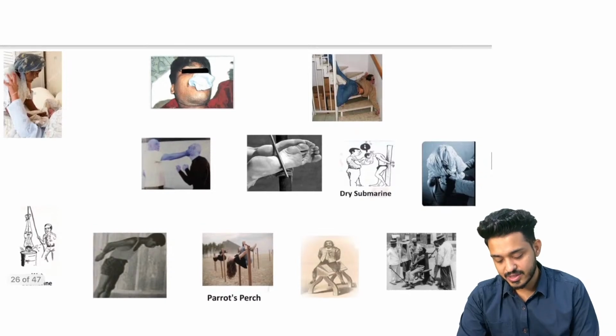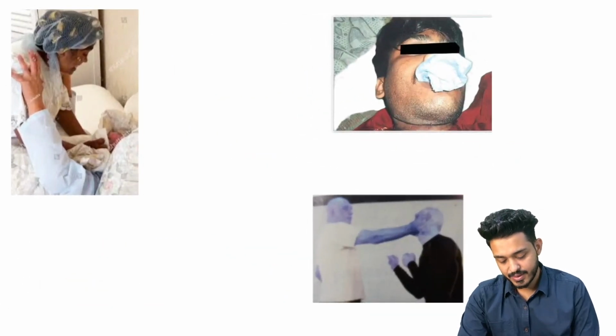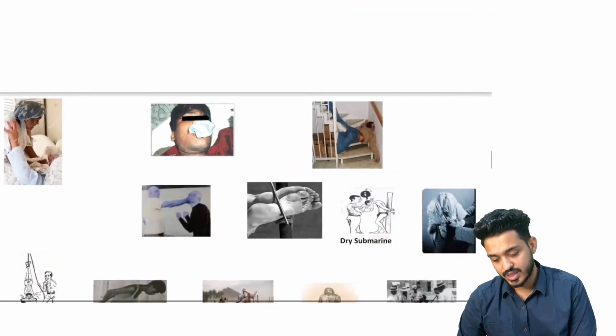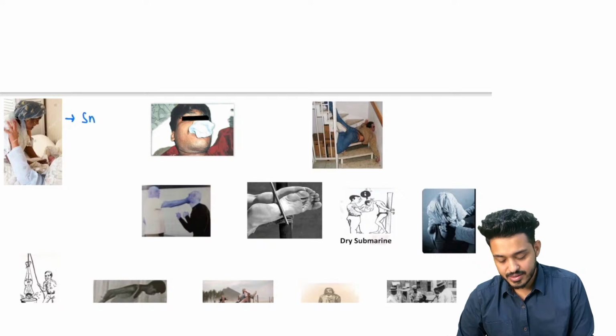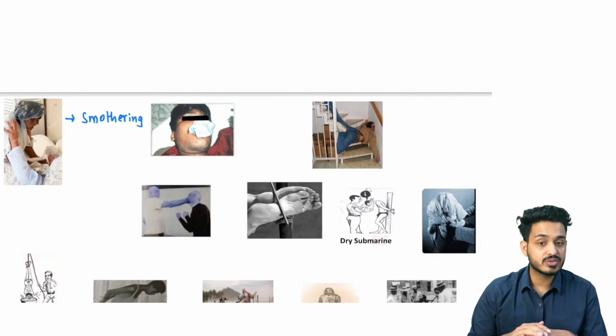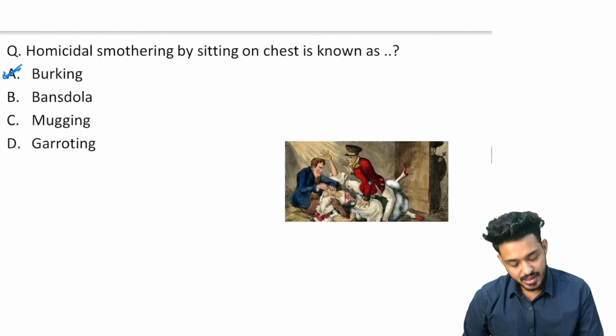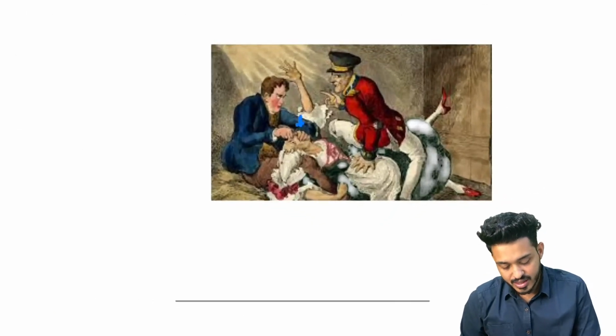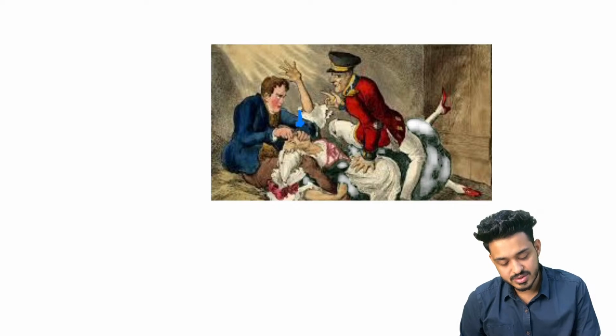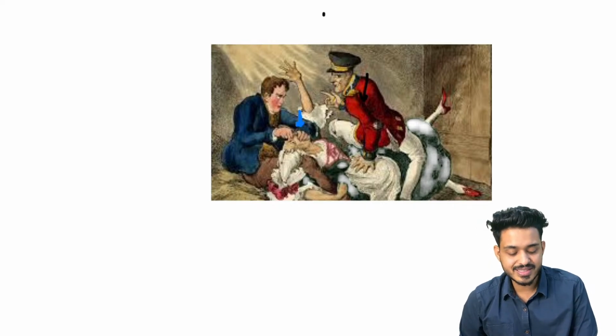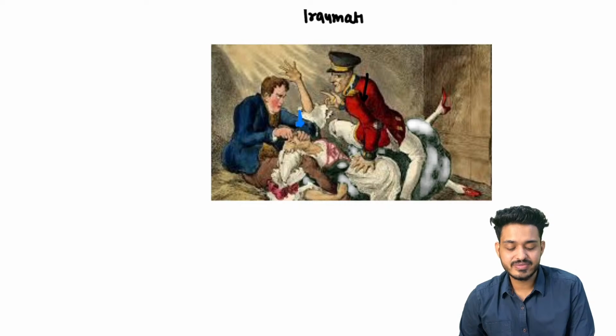So smothering का मतलब क्या होता है? Look here, this person ये क्या कर रहे हैं? तकिया लेके मुंह बंद करने की कोशिश कर रहा है. That is what is smothering, right? So they are going to put the pressure. That is known as smothering. लेकिन ये ऊपर नहीं है. If this particular patient is sitting on the chest, सिटिंग ऑन द चेस्ट मतलब look here, they are closing the mouth, they are closing the nose, along with that they are also sitting on the chest. Sitting on the chest means they are going to do what? Traumatic asphyxia also. They are going to do traumatic asphyxia.